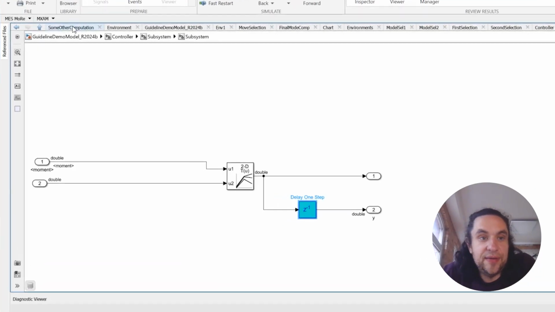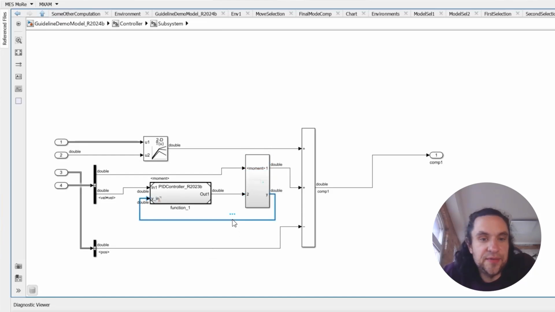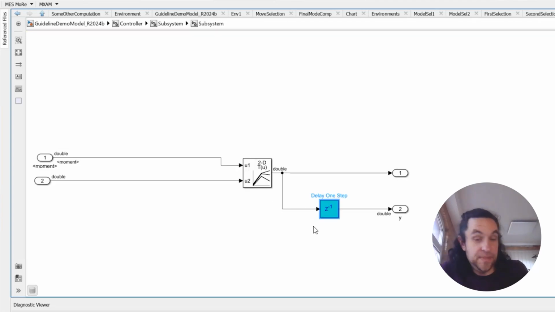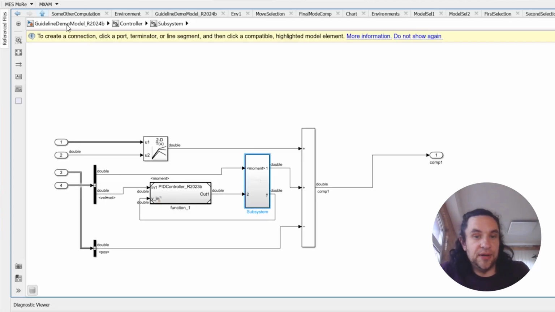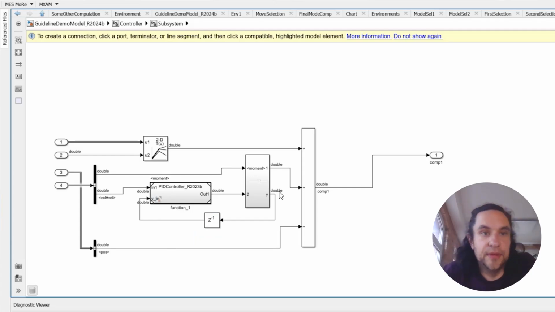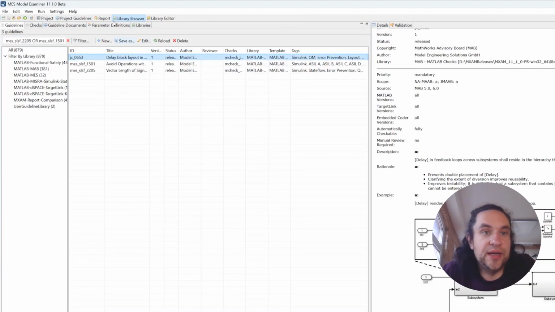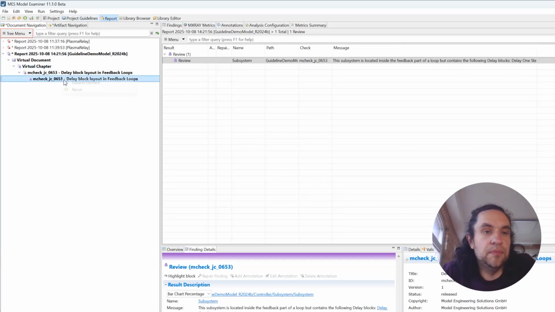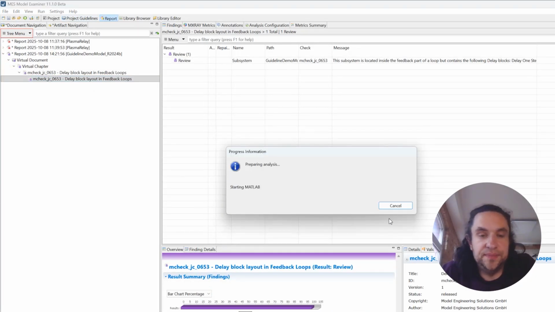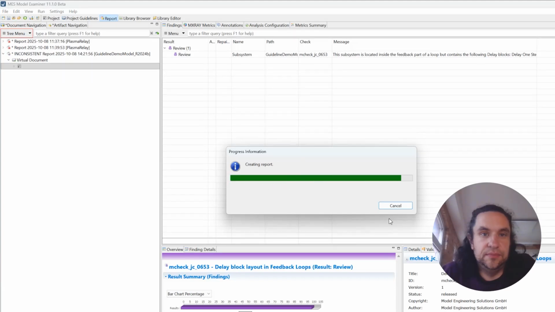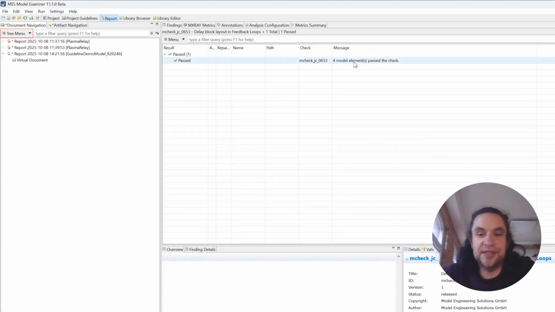So we have here the delay block, and here's the loop. Let's put the delay block outside, one level above, and place it here. Then we want to check and see that we are now compliant to this guideline to have every delay block in a loop on the level where the loop is located.